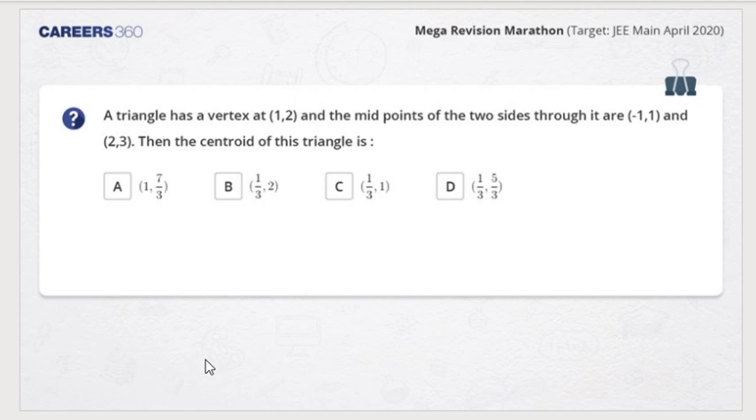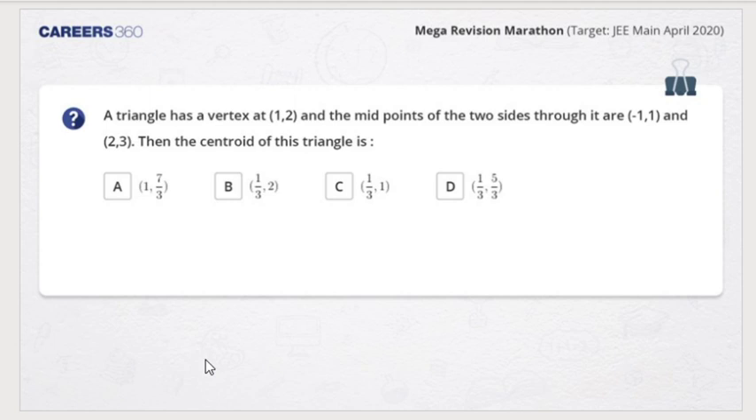A triangle has a vertex (1, 2), and the midpoints of two of its sides are (-1, 1) and (2, 3). Then the centroid of this triangle is. I think you are comfortable with the question. Students, please read it and go ahead with the solution. I'll give you exactly 1 minute to do it. Right? So Sanskriti, Hardik, are you able to get it?